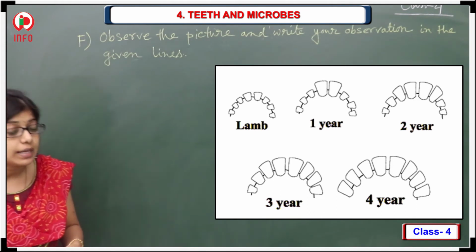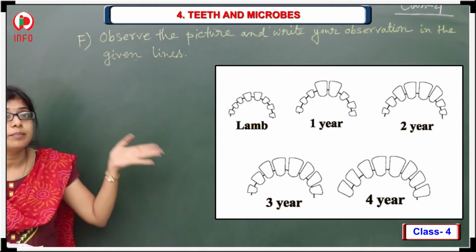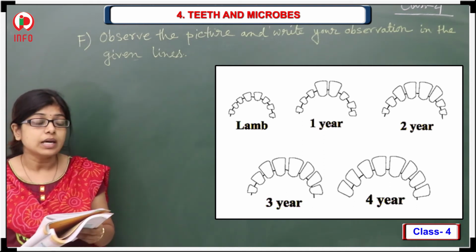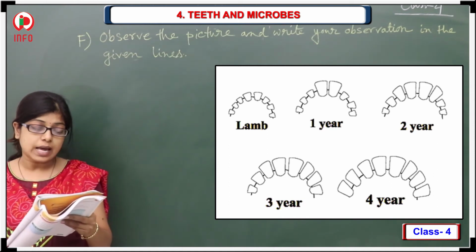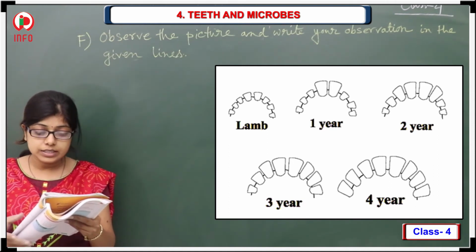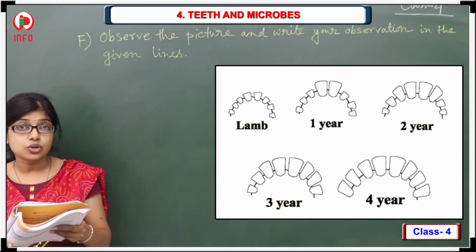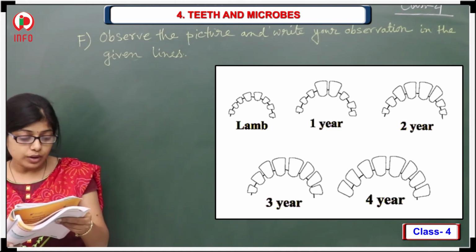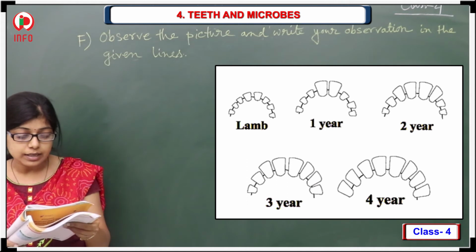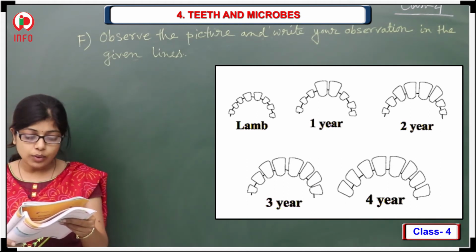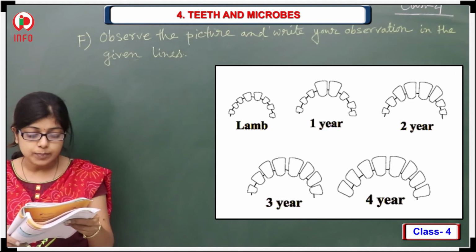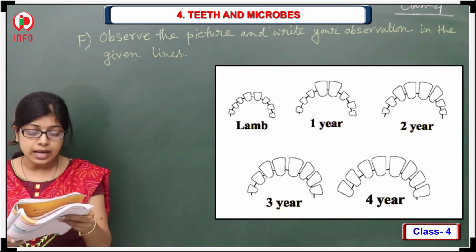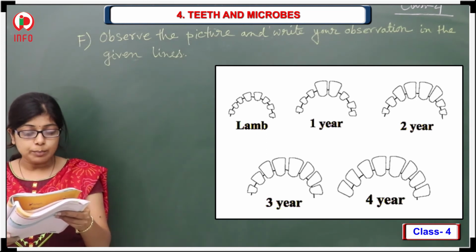Observation in the given lines. All of you are able to see the pictures, is it? Here you have to write what you are observing. The teeth can be used as an aid in determining the approximate age of a goat. Up to the age of 4, goats have 8 incisor, cutting or biting teeth on the lower front jaw. These are sharp and small in animals less than 1 year. They drop out and are replaced by 2 permanent teeth.